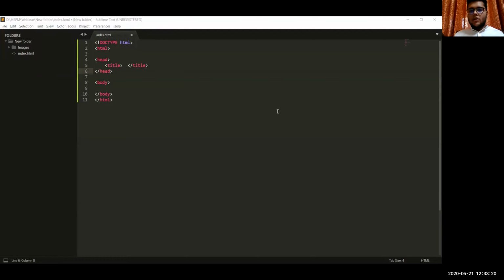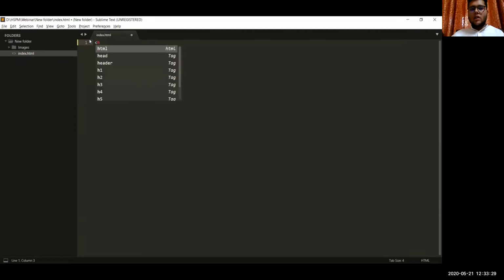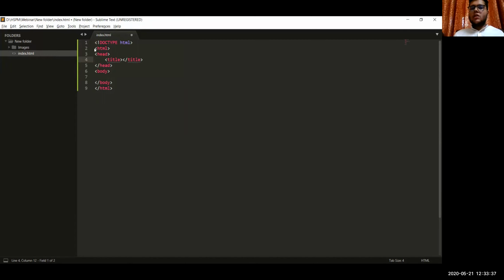How did you get the code from doctype, etc.? Okay, so as I said before, just open this tag and write HTML, and then it will show this drop down list. If you click on HTML, you will see that this code appears on this text editor.